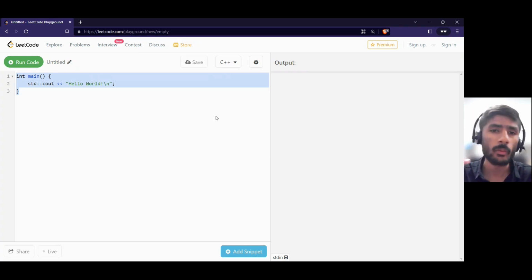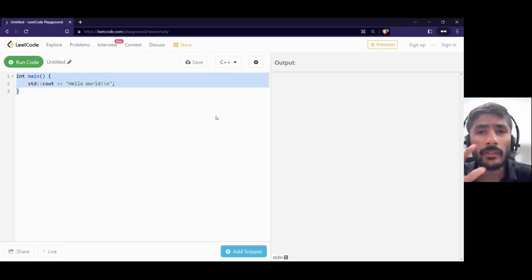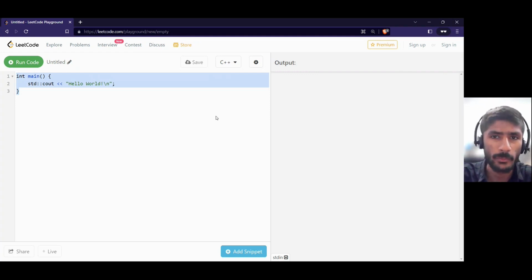Now, what is high level, what is medium level, and what is low level? These terms are for your homework, but I will give a brief introduction. A low level language is a language which is close to the CPU. A middle level language is between human and CPU, which a CPU can understand and which a human can understand. C++ is a middle level language. Sometimes it is called middle level, sometimes high level.